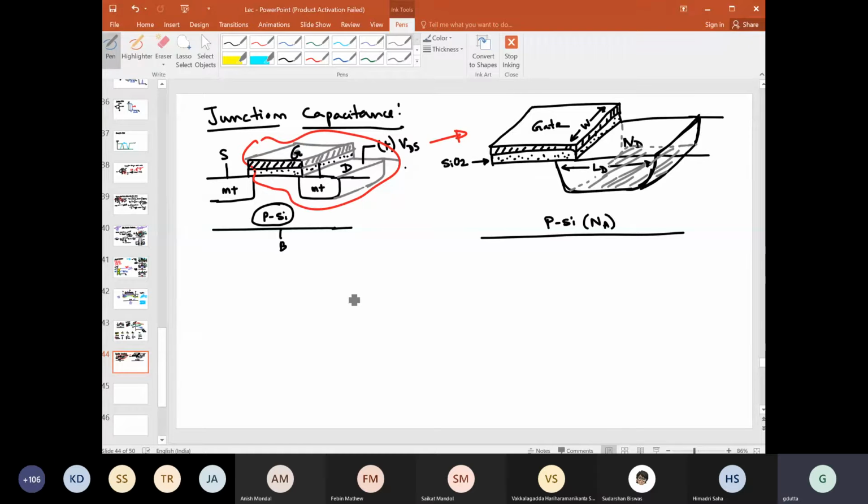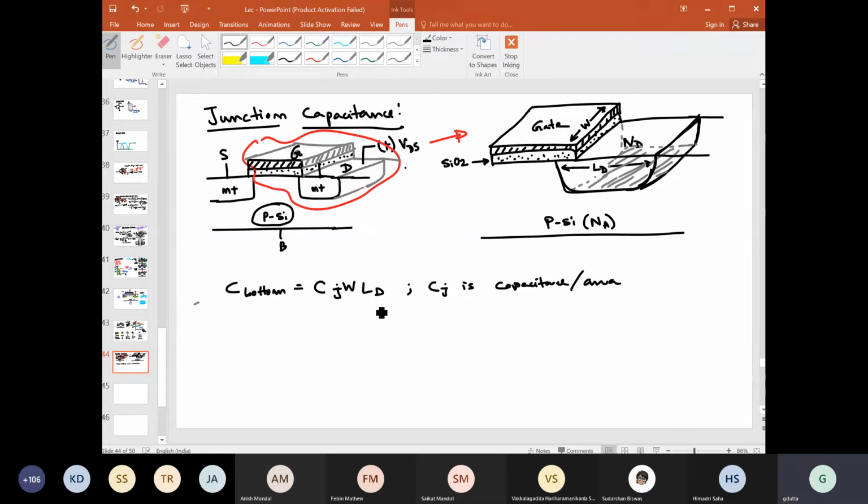So maybe I will write it first, otherwise you will forget it later. So we are now writing it as C bottom. Right. So how can we find this C bottom? If the junction capacitance is Cj, then Cj is again dependent on the voltage that has been applied here, right, into the area. Again, Cj is the per unit area capacitance, right? So Cj is capacitance per area.